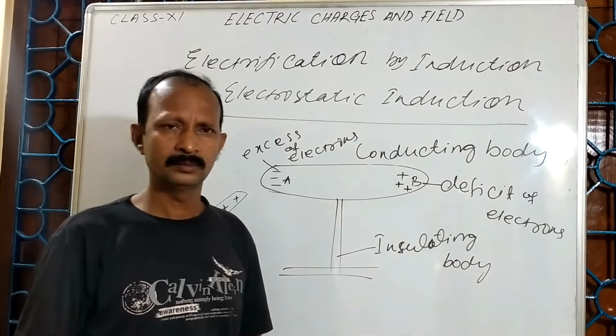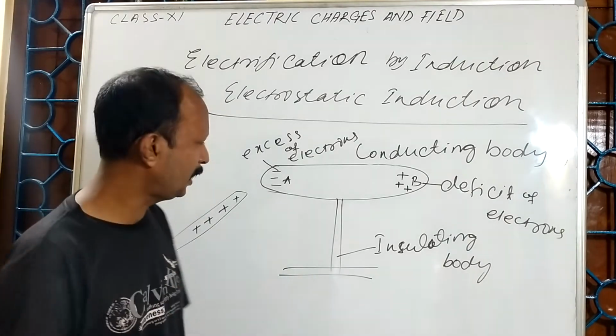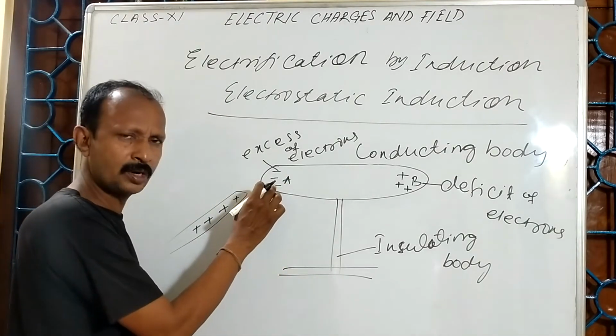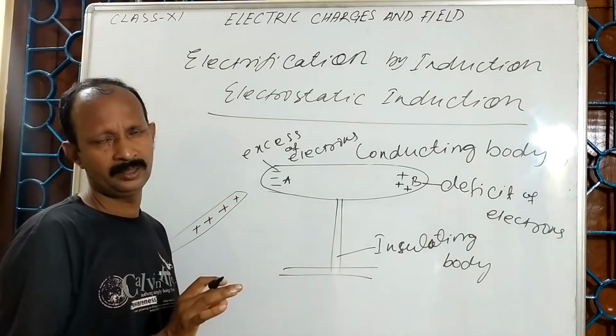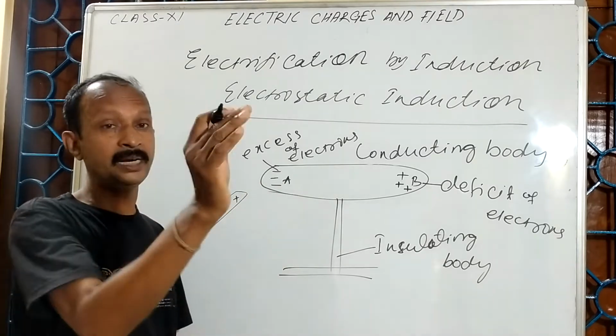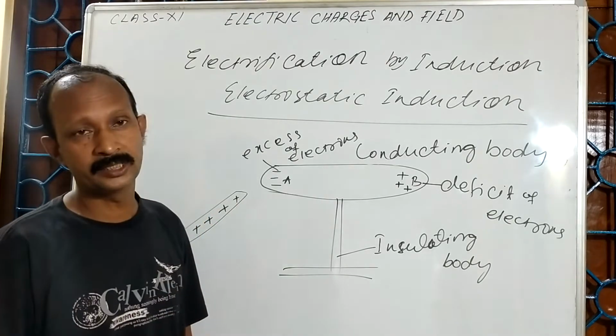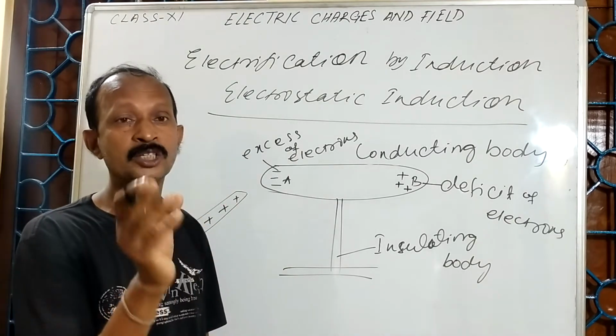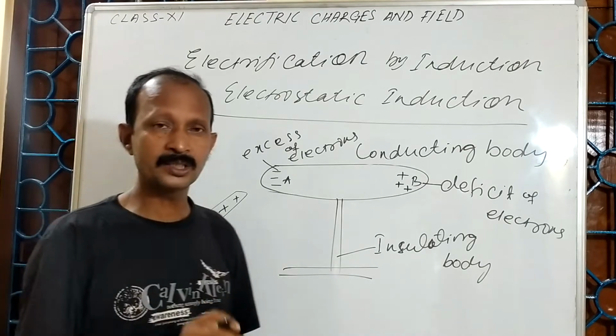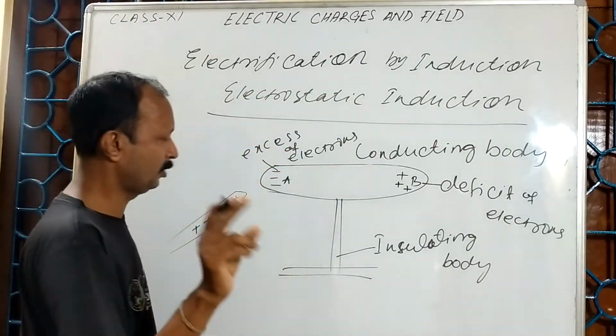But at the same time, when some electrons come here and further electrons try to come, they oppose it. There will be a repulsive force. That means here we find two forces.